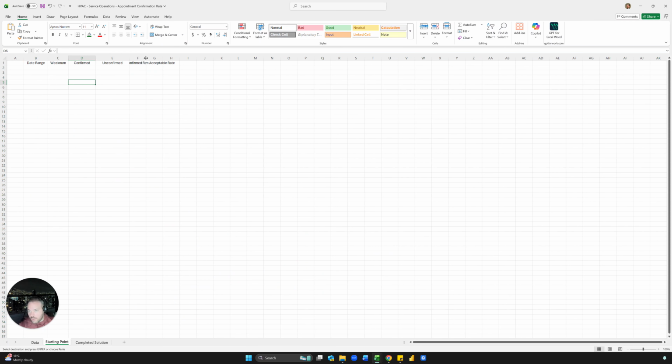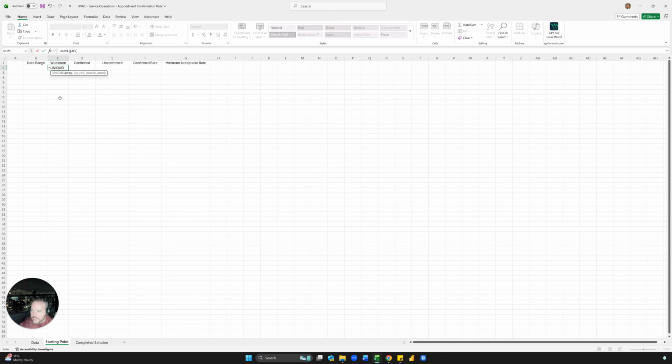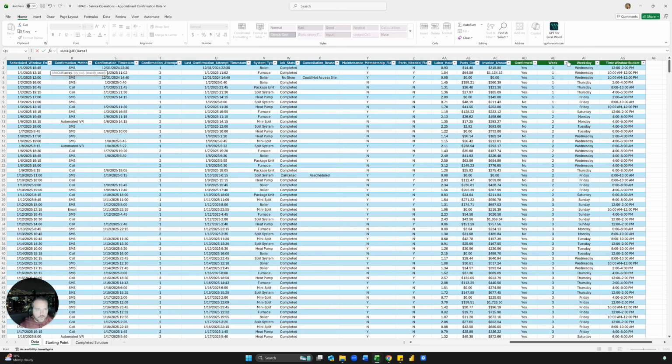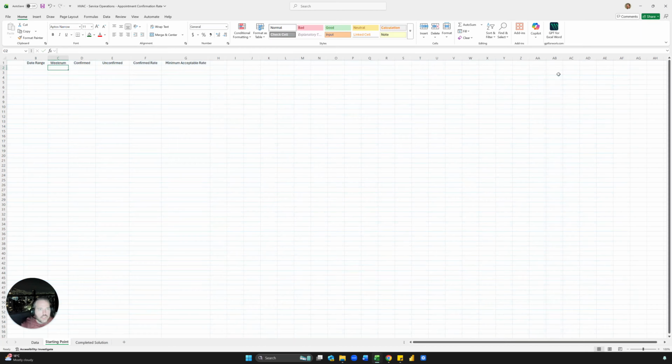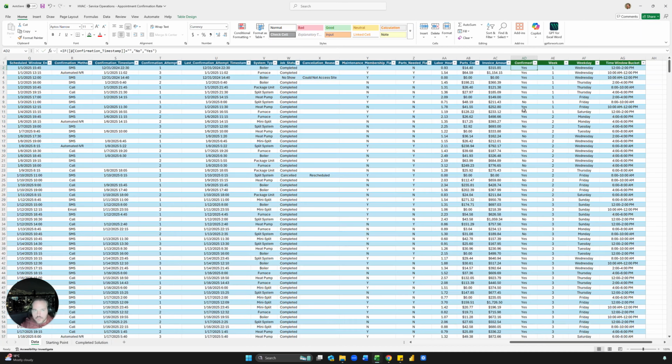Or it's also in the book as well. Okay, so the week number, what we want is a unique list of the week number here. So you can just click, type equals UNIQUE, and then click here. What you'll see, let me zoom in just to show you what I'm doing.